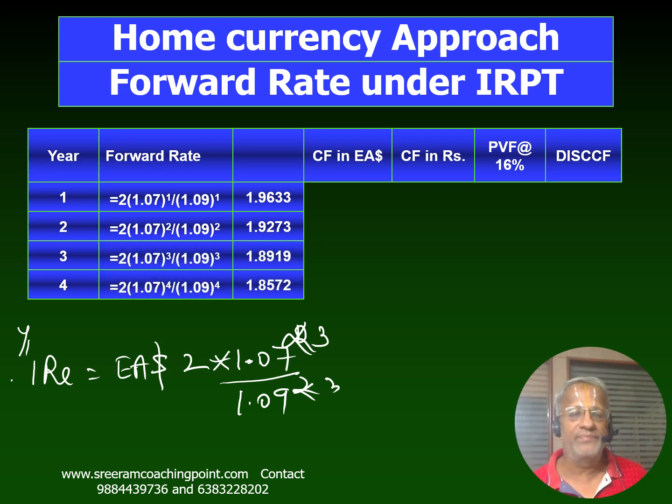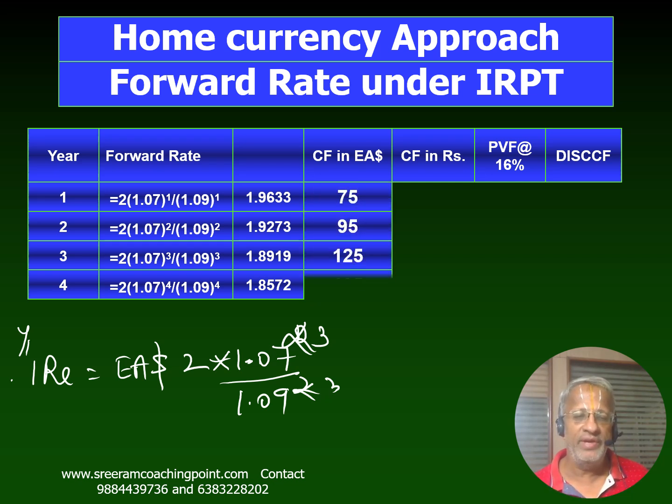And the cash flow in East African dollar, which is given in the problem, is 75, 95 and 135. It is not that we have got to multiply 1.9633 with 75, because it is an indirect quotation where the quote is available for 1 rupee, that is 1 INR for so much of East African dollar.